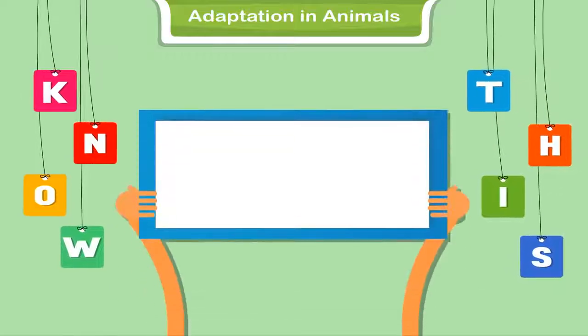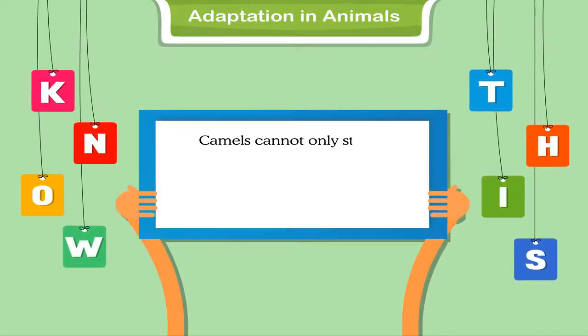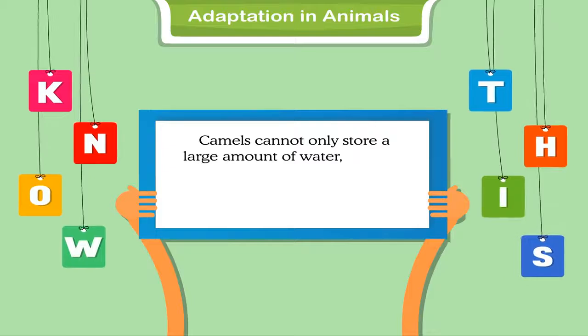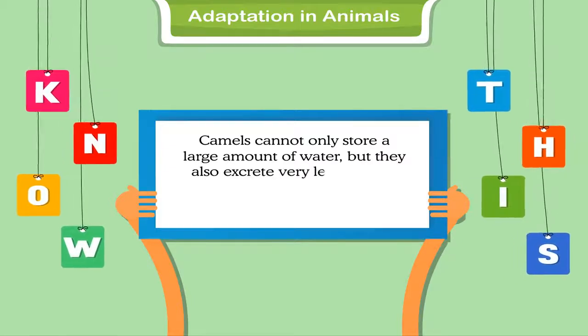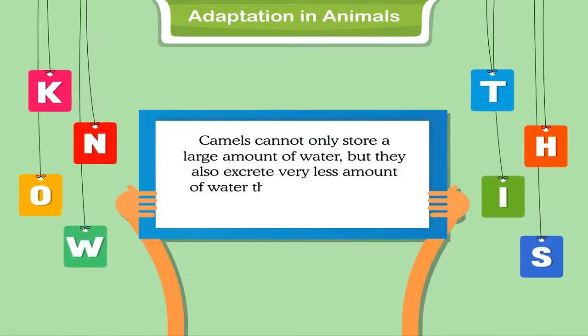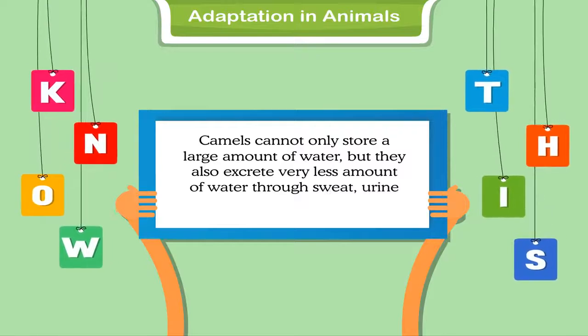Know this: camels can not only store a large amount of water, but they also excrete very less amount of water through sweat, urine, and feces.